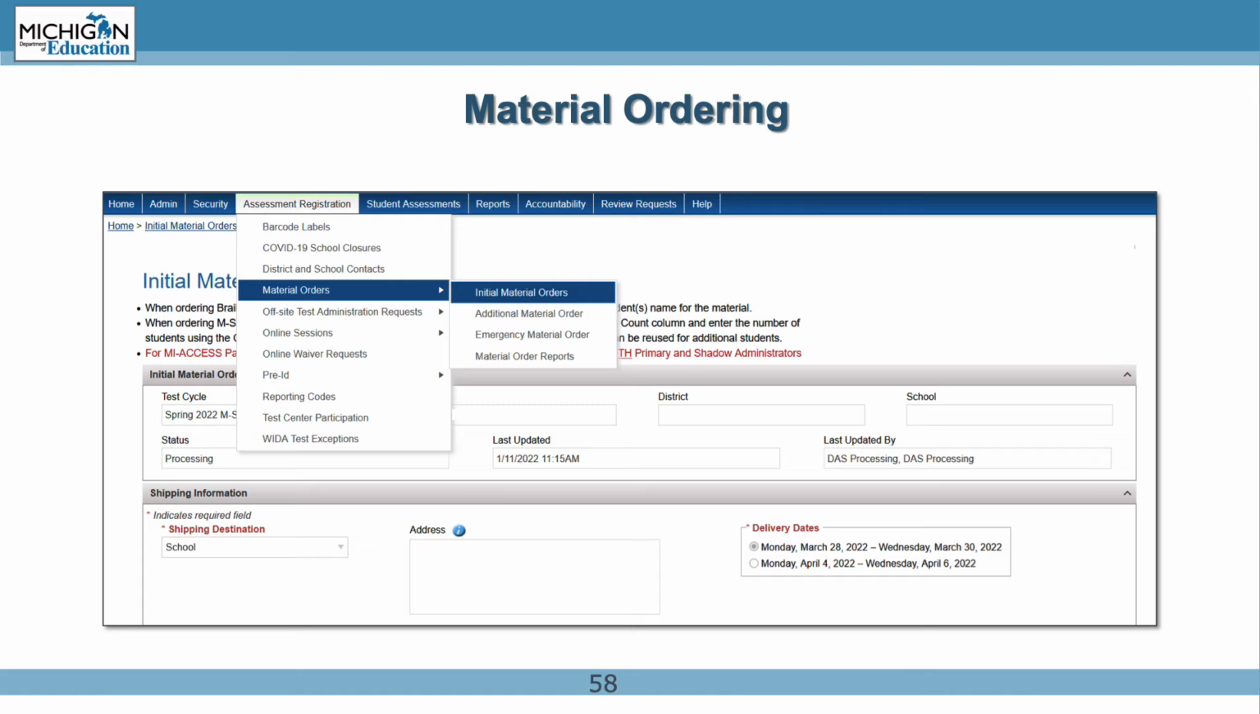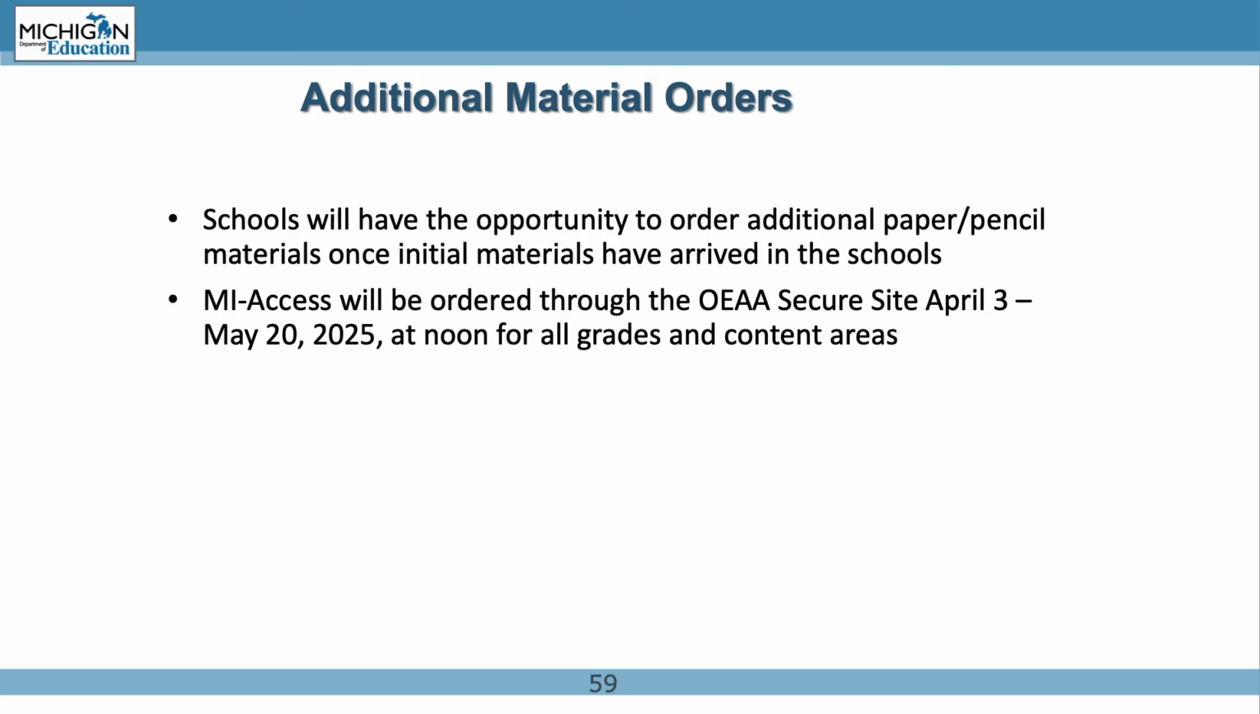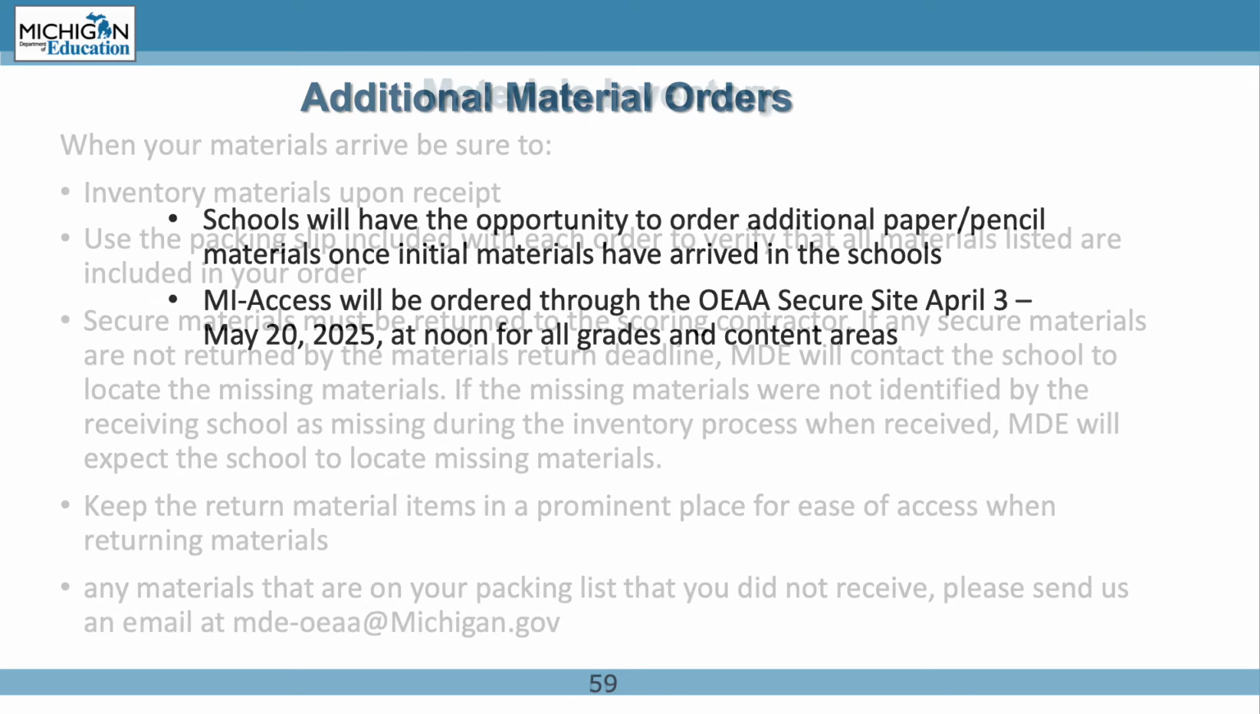Please check the list of important dates for the IMO window and delivery dates. If they have already passed, you can still place material orders if you have any need for additional materials. The window for additional materials orders is listed here, April 3rd through May 20th. These dates are also listed in the important dates document.